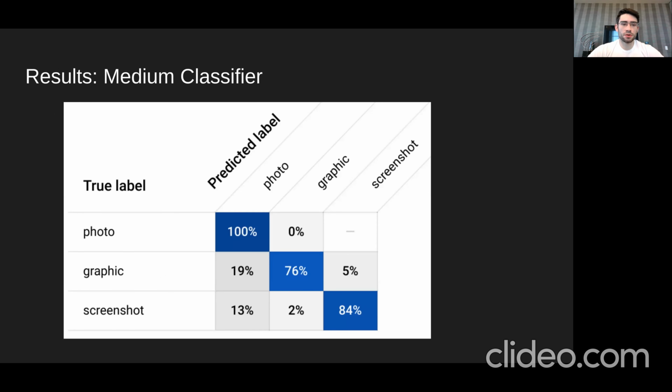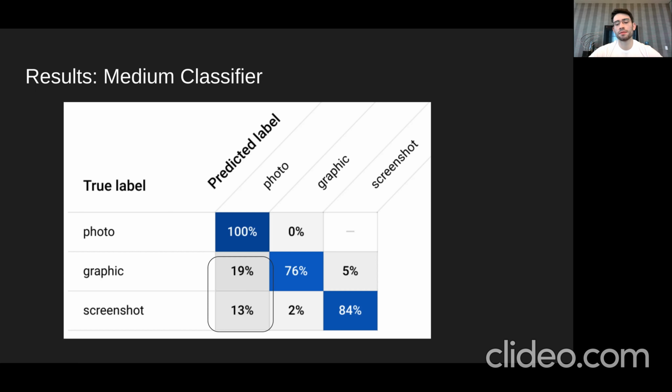Now, moving on to results, I'm going to start with a medium classifier, and I believe this confusion matrix sums it up pretty well. There are two big things going on with this confusion matrix, one of which is that the model is demonstrating a very big bias toward photos over graphics and screenshots. This makes sense because there are a lot more photo examples in the training data.